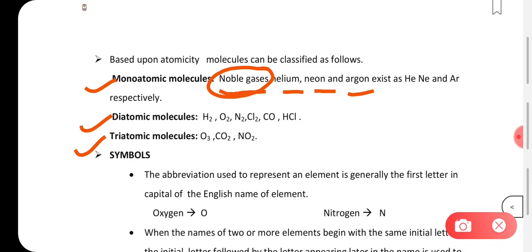So like helium, neon, argon, in simple words, you can understand these noble gases are those that are least reactive, or not at all reactive. They don't need anything. They are just noble gases. They are not reacting. They are inert gases. Helium is one of the examples. Symbol for helium is He. Neon, Ne, and argon, Ar, is the symbol we use for argon. And they are present as it is.